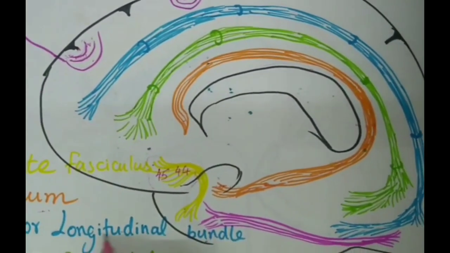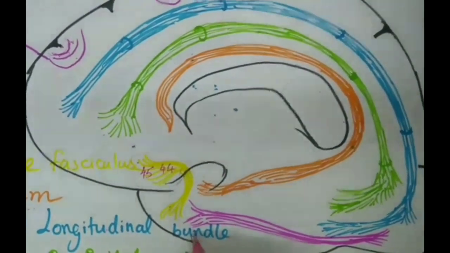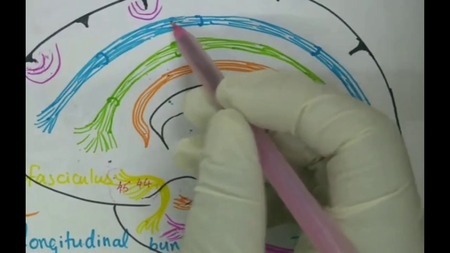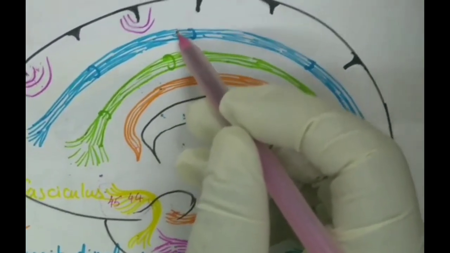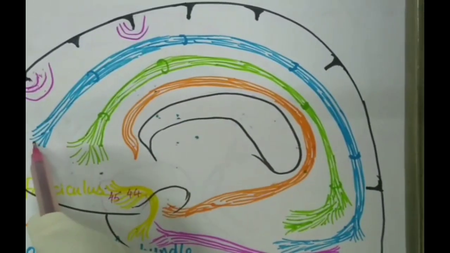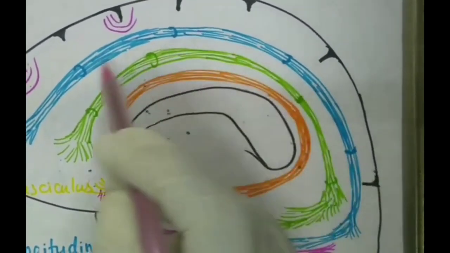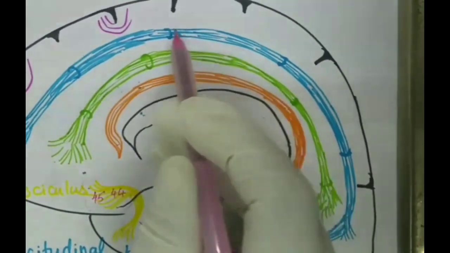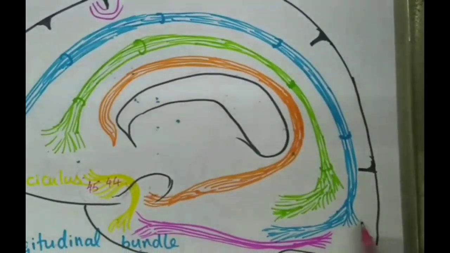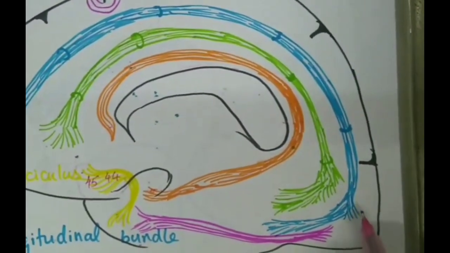Now coming to the next association fiber, that is the superior longitudinal bundle, which has been drawn in blue color over here. That actually connects the frontal pole with the occipital pole. You can see it's a band of white matter connecting the frontal pole. It takes the entire convex course of the medial surface. It's a long association fiber that goes to the occipital pole, which is the visual cortex.